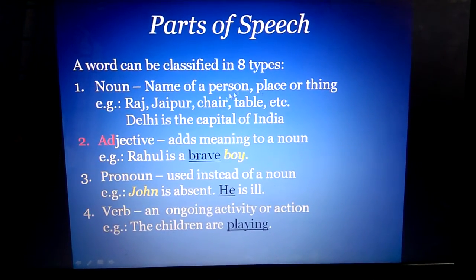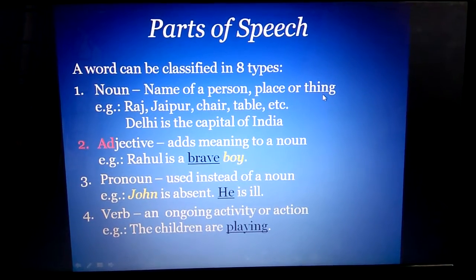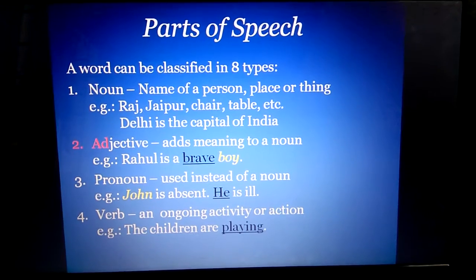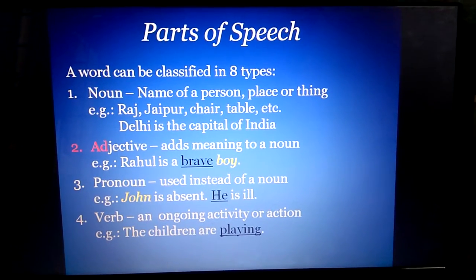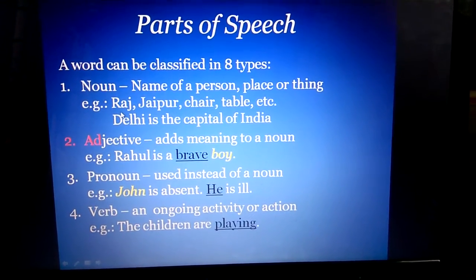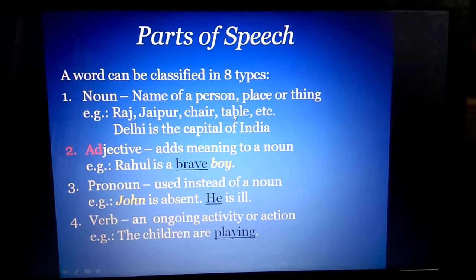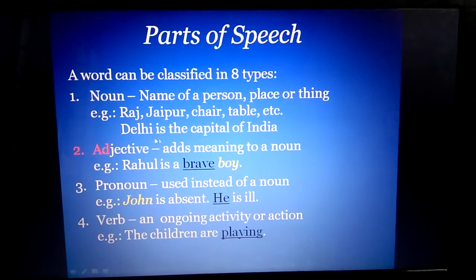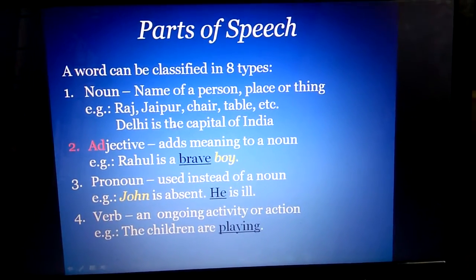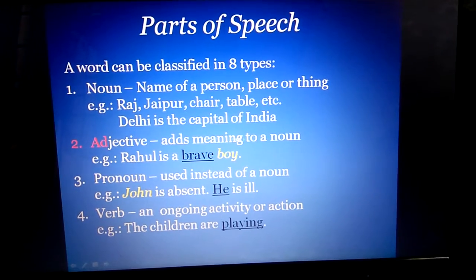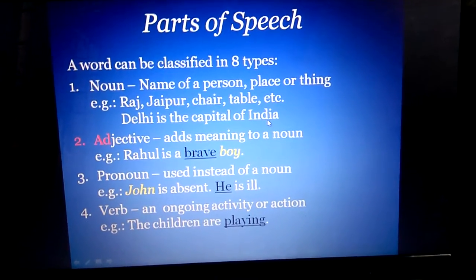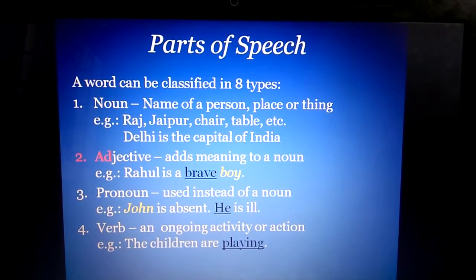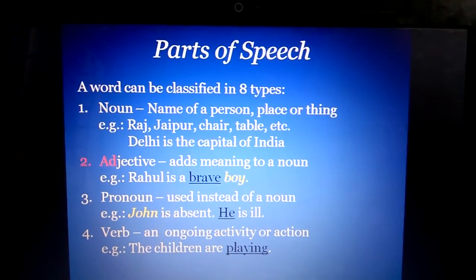Noun is a name of a person, place or thing. Thing means anything. It can be a chair, table, water bottle, ball, etc. Example: Raj, Jaipur, chair, table. These are nouns. Also, Delhi is the capital of India. So here Delhi and India are both nouns. Also, there are different types of nouns that will be explained in another video.